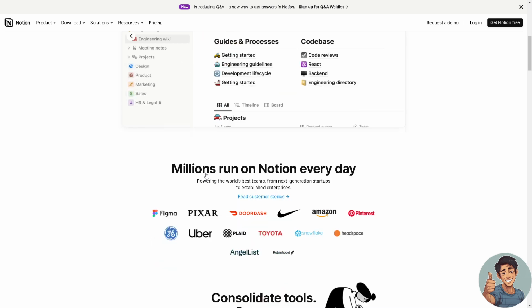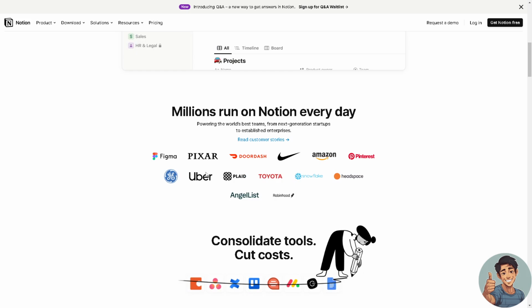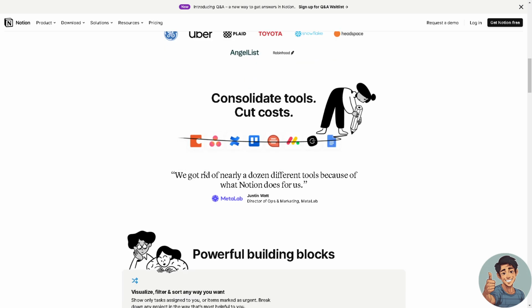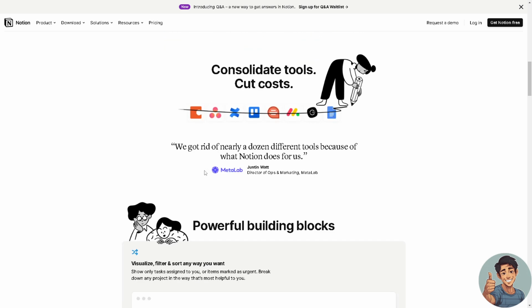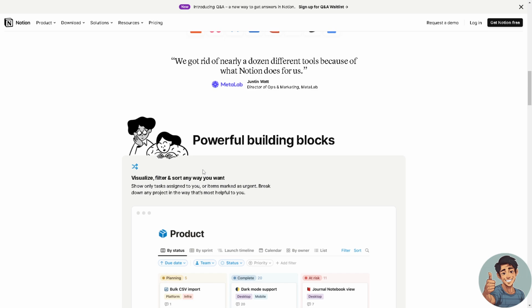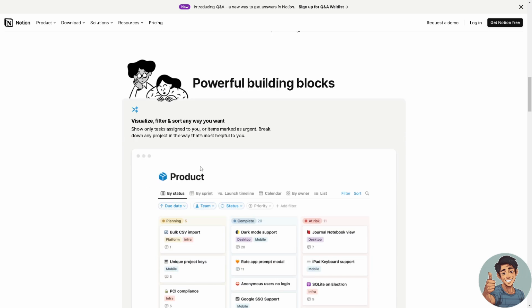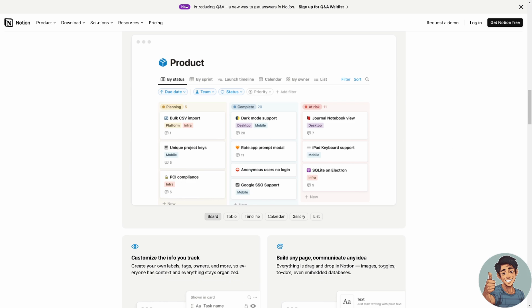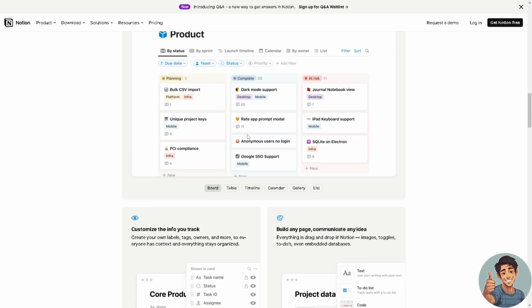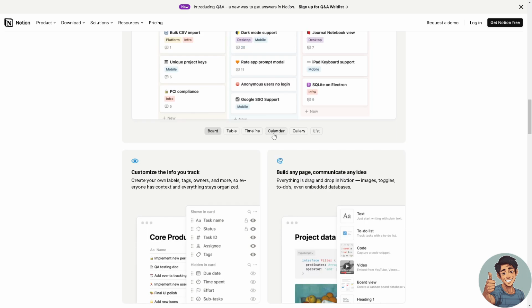Now, Notion uses a block-based system where users can create content using different types of blocks such as text, images, to-do lists, tables, databases, calendars, and more. And this allows for highly structured and customizable content creation. Notion offers a wide range of templates for various purposes, such as this one, as you can see right here. And users have extensive control over how they organize and structure their workspace. They can even create pages, subpages, and databases and link them together to create an interconnected system of information.